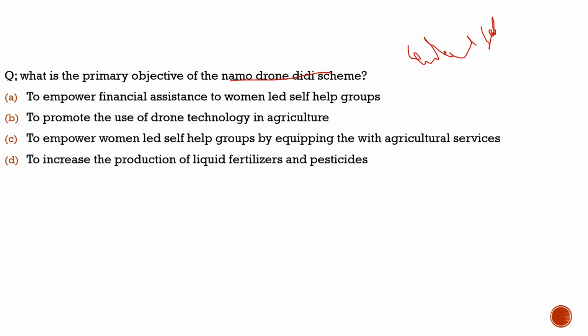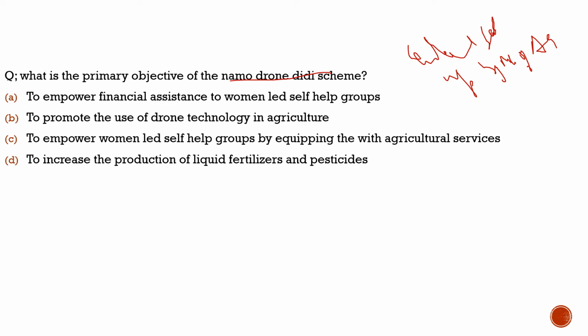It is implemented by the Ministry of Agriculture and Farmers Welfare. It is launched by the Modi government, and it comes under the National Rural Livelihood Mission.